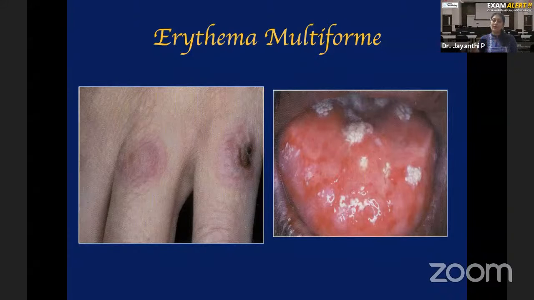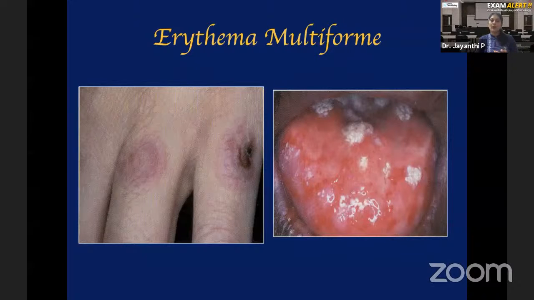So don't blink when a question is asked about Stevens-Johnson syndrome. It is nothing but the other name for erythema multiforme major. So you have skin lesions, oral lesions, genital lesions, and conjunctival lesions. So just remember, erythema multiforme is not an autoimmune disease, but it is an immunologically mediated disease of unknown etiology. Two triggering factors: either drug intake or herpes simplex infection.